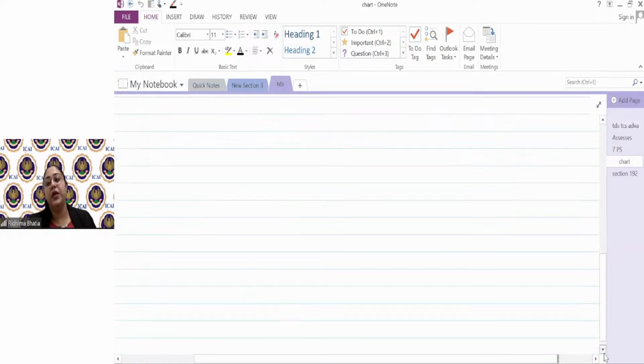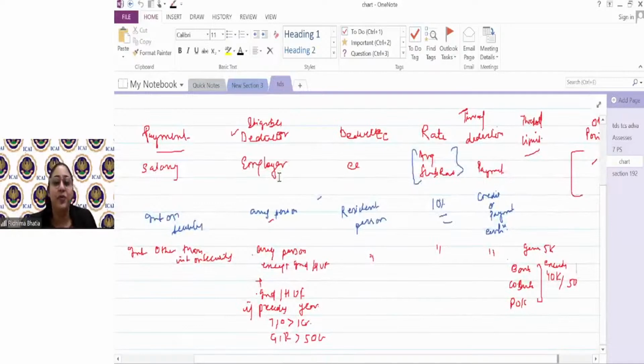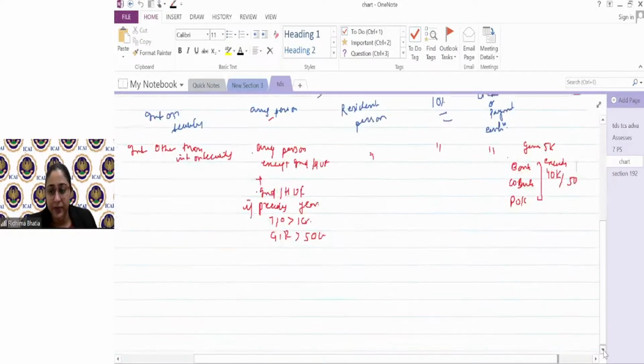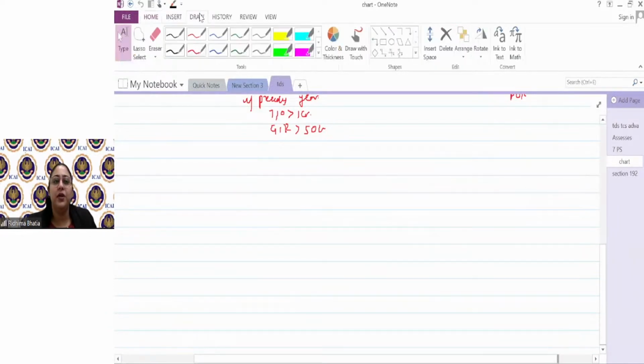194C, one of a very important section. Please, I hope you're preparing this chart, which is there in very bad handwriting on your screen. Section 194C is a very important section because it is very common. Any transaction, if you are making a payment for some sort of service, comes under 194C.